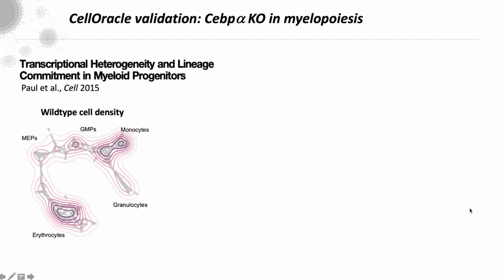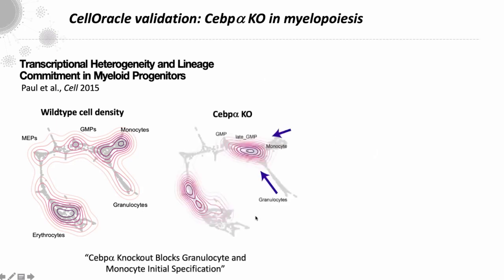So just to give you some validation here, we took this atlas of myeloid progenitor differentiation that was published in 2015. On the left, we've projected the wild type density here, differentiating from progenitors to erythrocytes and granulocytes and monocytes. On the right, we have the CEBP alpha knockout that was included in the paper. And in the paper, they showed that CEBP alpha knockout blocks granulocyte and monocyte specification at these initial progenitor stages.